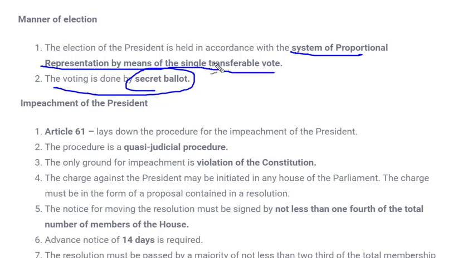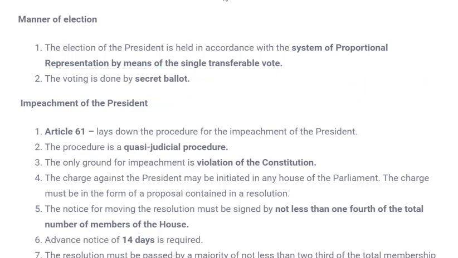It simply means that MLAs or MPs who are representing a certain population of a state or region are responsible for electing our president, as they are part of the electoral college. And how does this representation work? For this, there is a specific formula. If we take an example of an MLA, a member of the Legislative Assembly, he might be representing a certain group of people.